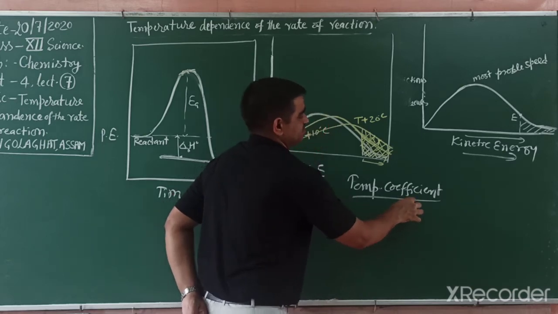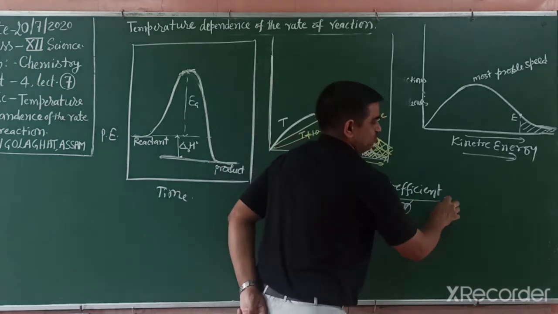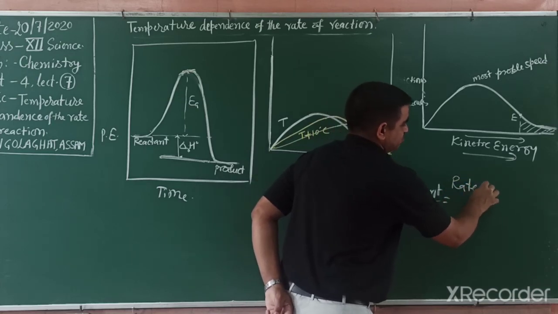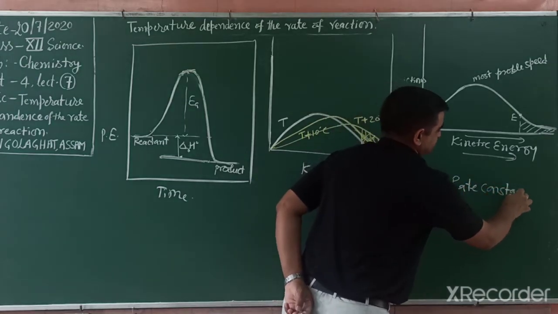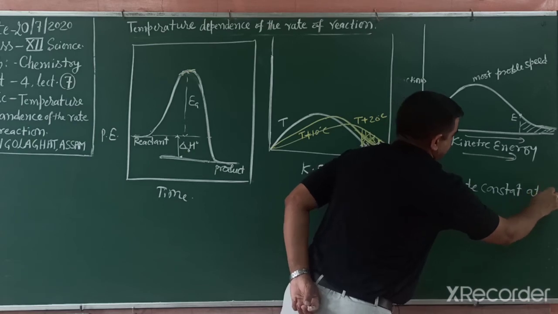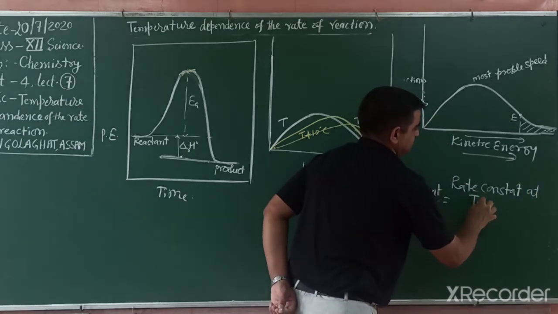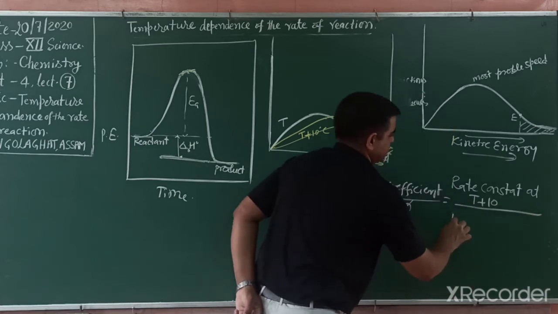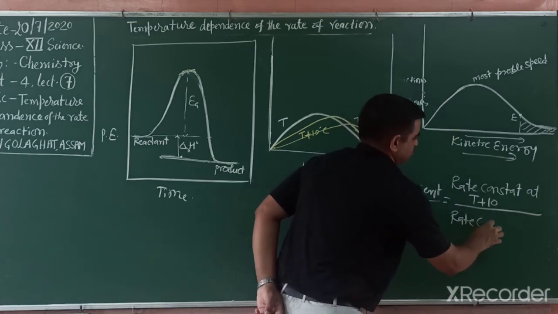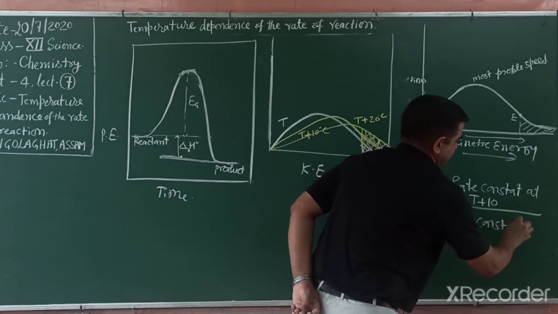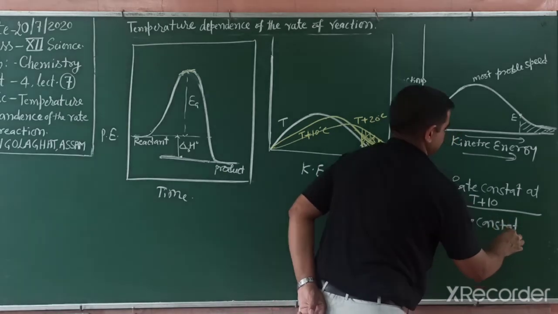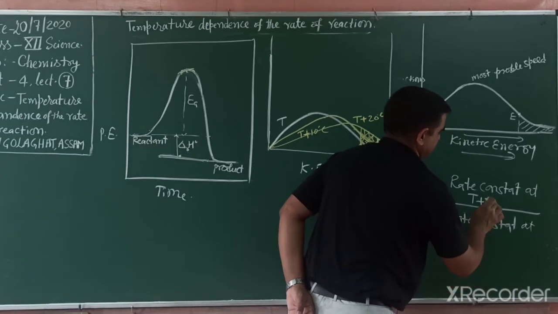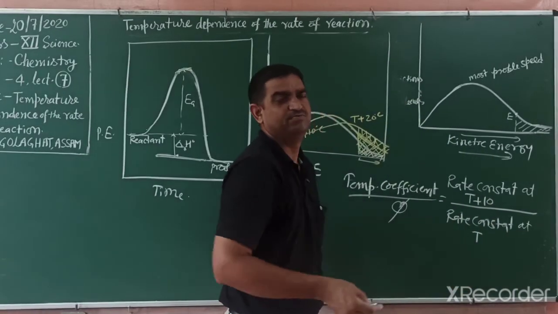It is the ratio of the rate constant at T plus 10 degrees divided by the rate constant at T Kelvin, because we take T in Kelvin.